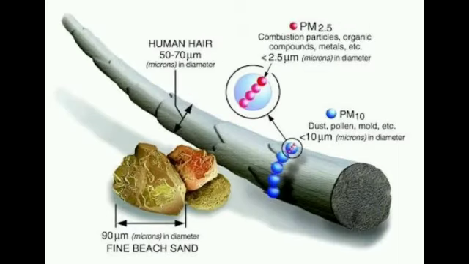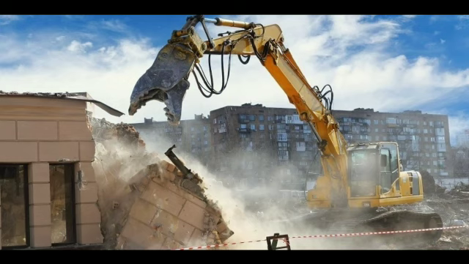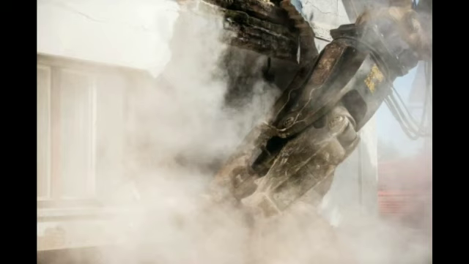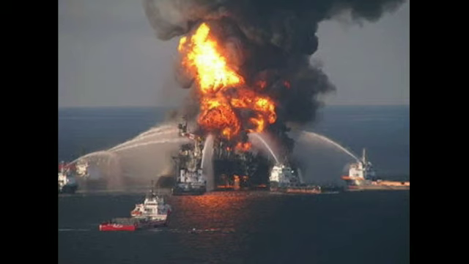Similarly, there are different minute particles present in the atmosphere. For example, whenever you are demolishing a building, you can see some kind of dust particles emanating from it. Or whenever you are unloading cement bags from a truck, you can see dust coming out. Whenever you are burning trees, different dust particles come into the atmosphere. So there are different sizes, and we will be calling them particulate matter.